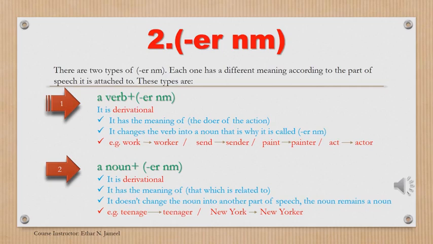So both of them, both ER nominals, whether they are added to verbs or to nouns, are derivational, but each one has a different meaning. So you have to differentiate between the two types of ER nominal according to the part of speech to which each one is added and according to the meaning of each one of them.